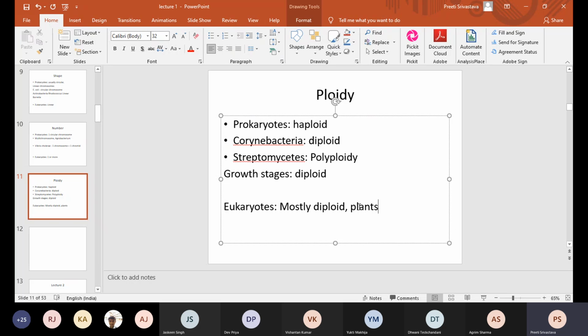Devpriya mentioned trisomy 21, which is Down syndrome.